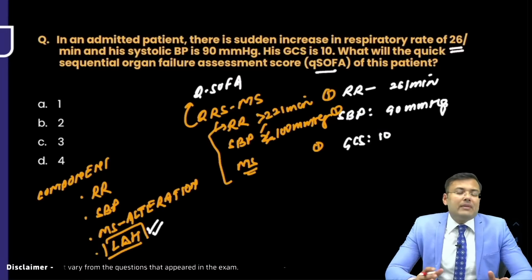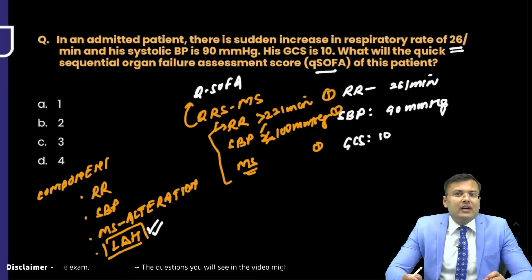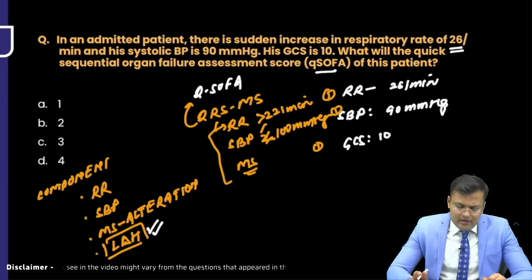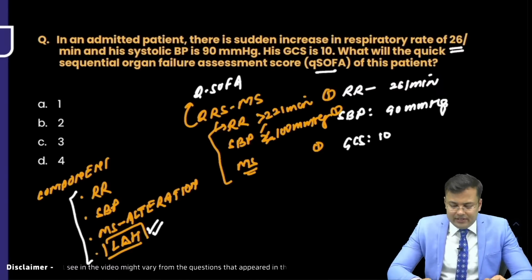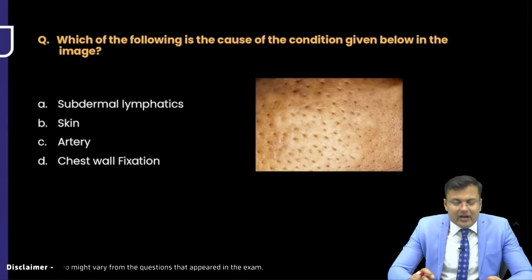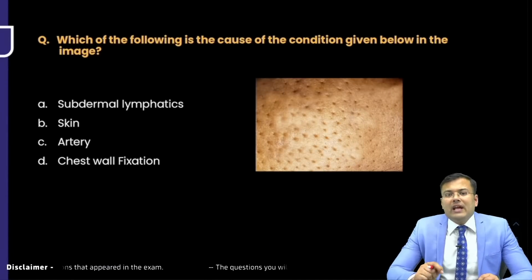If you remember, in the marathon I told you that there are certain scores and criteria which are important: qSOFA, SIRS, Bishop. These are frequently asked questions, and they are asked almost every year. So which of the following is not the component? LDH, lactate dehydrogenase. Now see, again a repeat question. This question was asked many times, and in the marathon also we added this question.